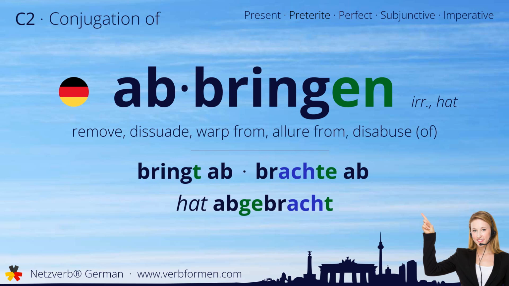Today we're going to learn how to conjugate the German verb abbringen. Watch and listen to the forms carefully. Let's start with the stem forms. Bringt ab, brachte ab, hat abgebracht.